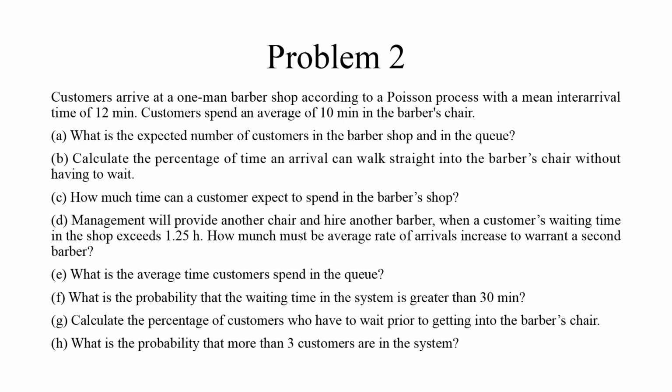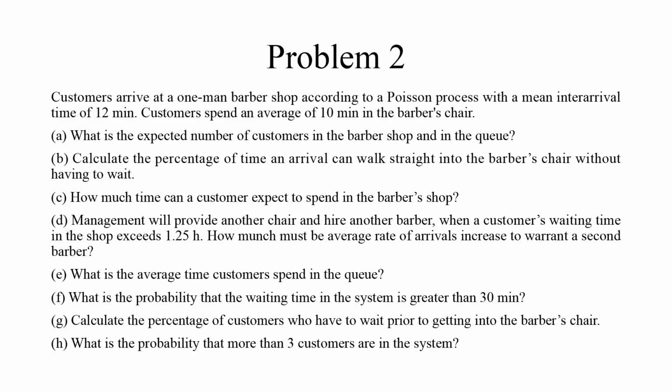Customers arrive at a one-man barber shop according to a Poisson process with a mean inter-arrival time of 12 minutes. Customers spend an average of 10 minutes in the barber's chair. A. What is the expected number of customers in the barber shop and in the queue? B. Calculate the percentage of time an arrival can walk straight into the barber's chair without having to wait. C. How much time can a customer expect to spend in the barber shop?